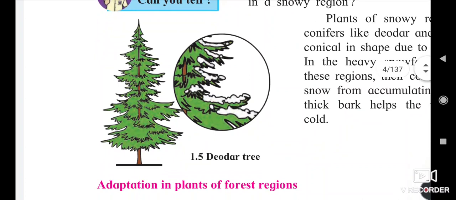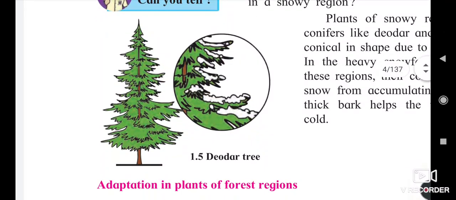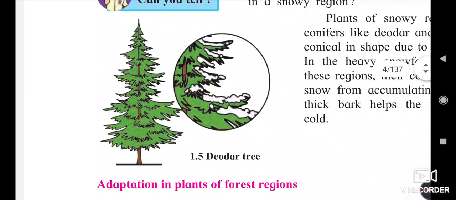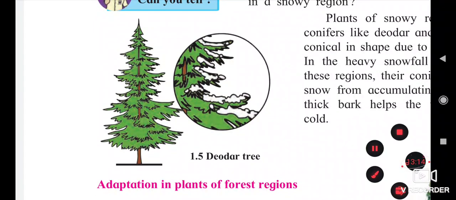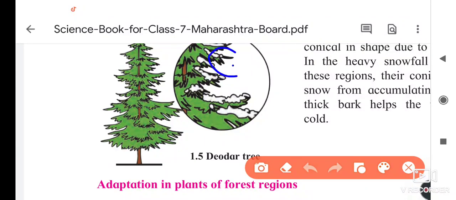In the third picture, we have a deodar tree. This tree is present in a snowy region, and there we can see that the leaves point downward, and it has a needle type of corner on these leaves.